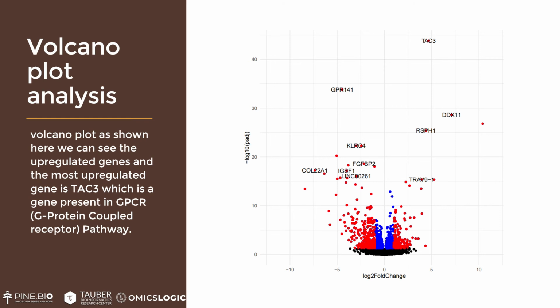And here we can see that genes on the right hand side of the x-axis, like on the positive side of the x-axis, are upregulated, whereas genes on the negative side of the x-axis are downregulated. And on the y-axis, the genes are scattered based on how significant they are. The most significant genes are on the top, while the least significant genes are on the bottom. So here we can see that TAT3, DDX11, RSPH1 are some of the most significant upregulated genes which we will be looking at from here. And from the data on TAC-C, we know that it is a G protein coupled receptor and is a gene which is activated during the cell signaling pathway.